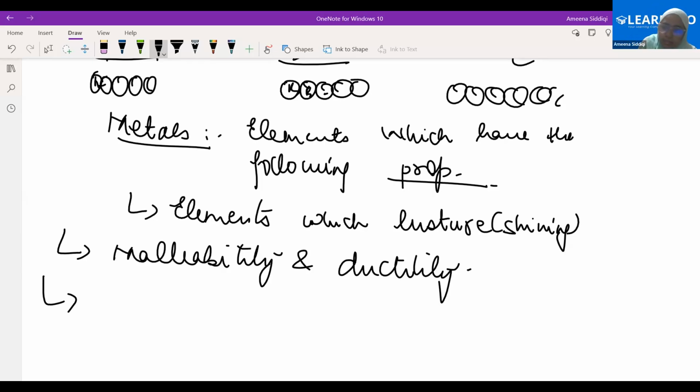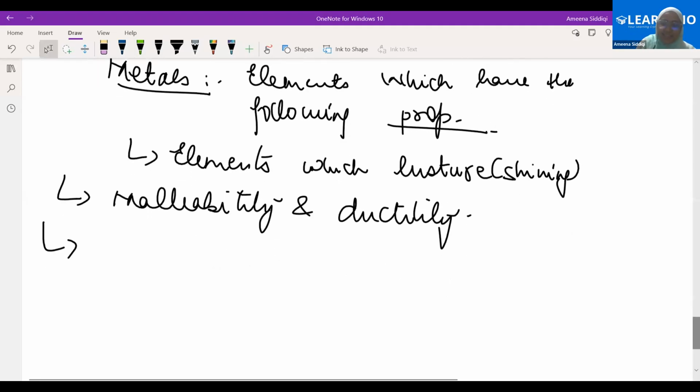Write it. Metals are good conductors of heat and electricity.